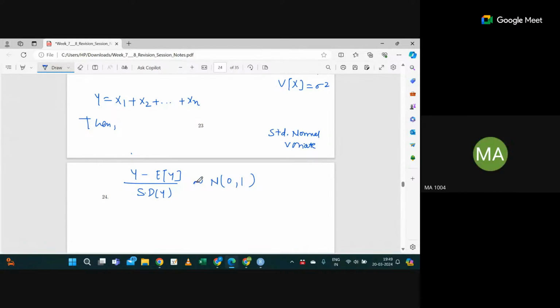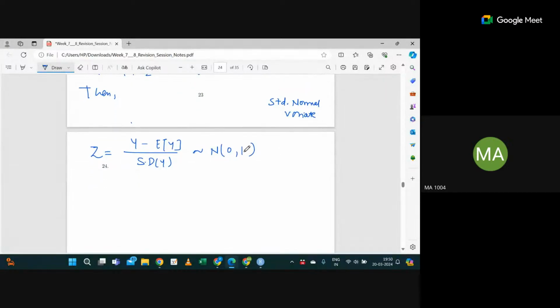Once you convert to standard normal form, I can simply denote it as Z. So this Z will follow the standard normal distribution. Then for whatever calculation there is, let's say the probability that Z is less than or equal to something, you can simply look up the value of F of Z. Let me give you one example that will help you. So tell me, what will be the expectation of Y here?